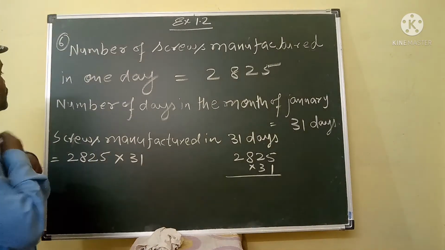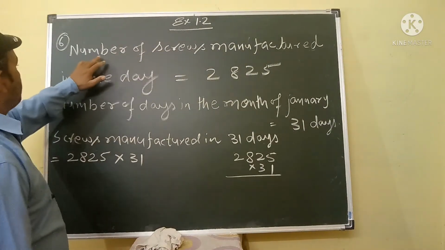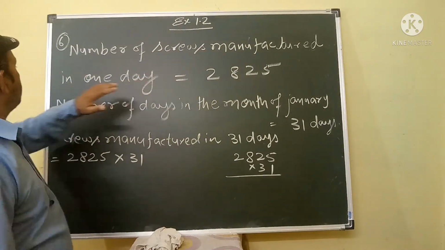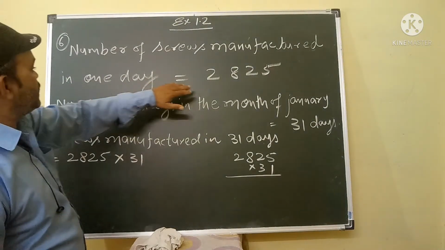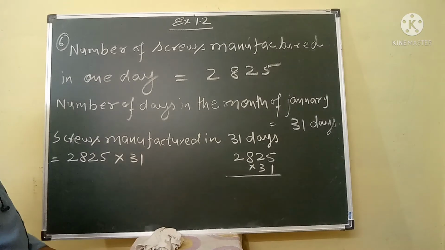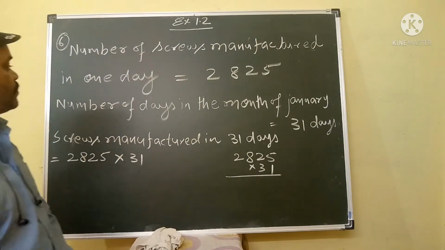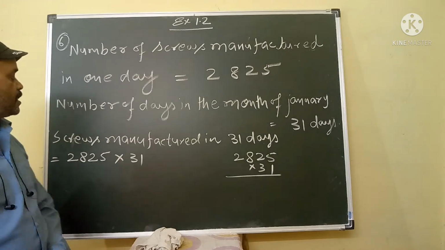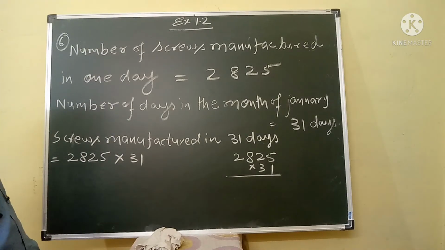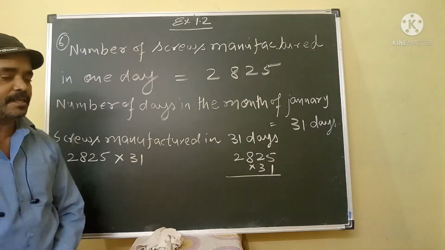Number of screws manufactured in one day is 2,825. In this question we will find out how many screws the machine manufactured in the month of January.